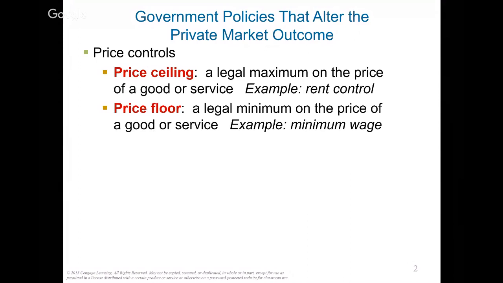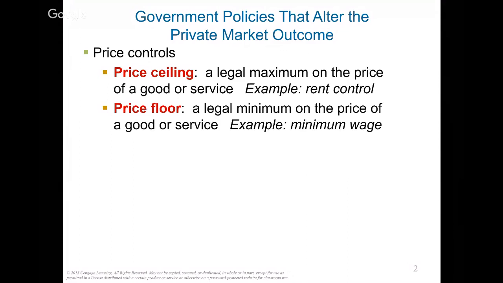An example for it is rent control. We don't have this in the Houston area, but if you live in New York or San Francisco, in many neighborhoods in those cities you do have rent control apartments, where the government puts a ceiling on what the apartment rent is. So you cannot go above the limit. That's called a price ceiling.